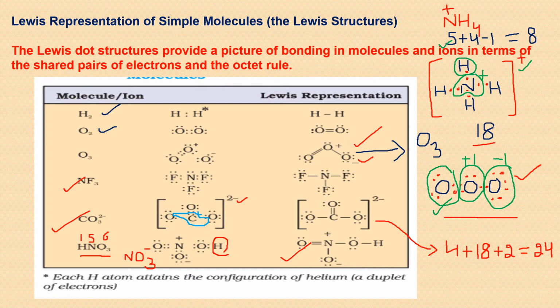But interestingly, the two oxygens which are having a single bond have 7 electrons around them. This oxygen has 6 shared, which is expected. So the oxygens which are attached with a single bond will get -1 and -1, and -1 plus -1 makes it -2. This is the total charge.